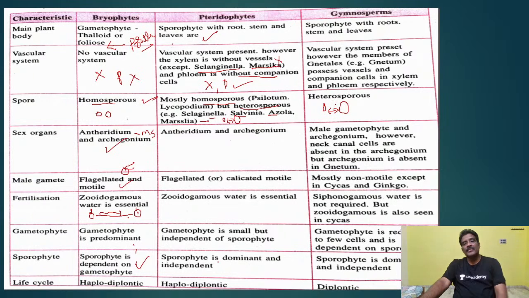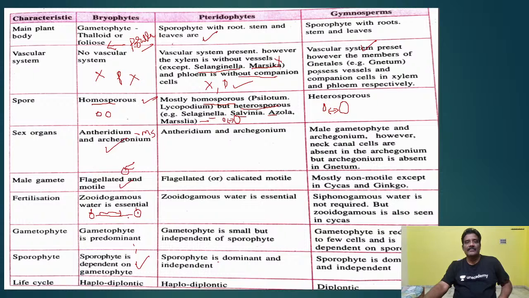Those are very important for development of male and female gametophytes. This is the difference. Remember, in Bryophyta only homosporous, Pteridophyta homosporous mostly, but heterospory is also seen. Completely homosporous is eliminated in gymnosperms, only heterosporous. In angiosperms also heterosporous condition only. Here the sporophyte with roots, stem and leaves, we can very clearly see the structures. Pteridophytes have a well-developed vascular system.